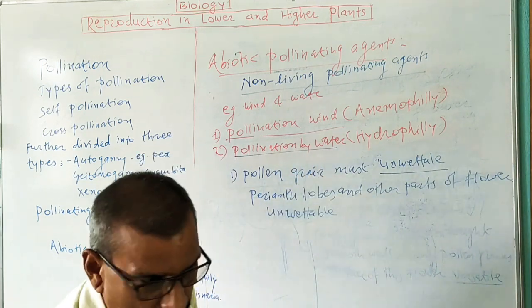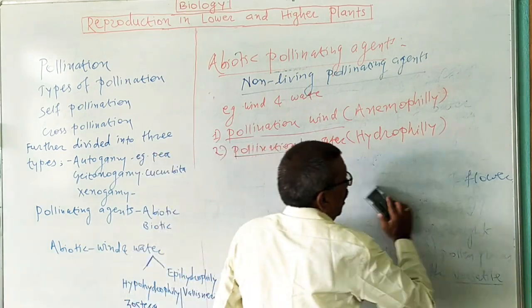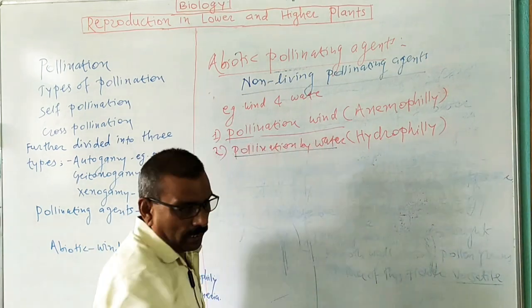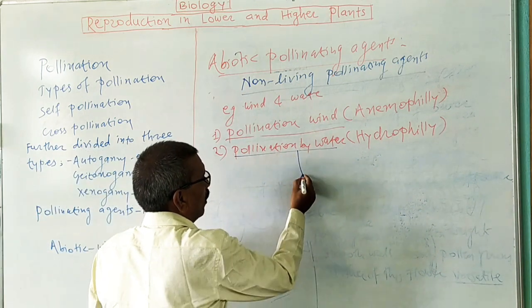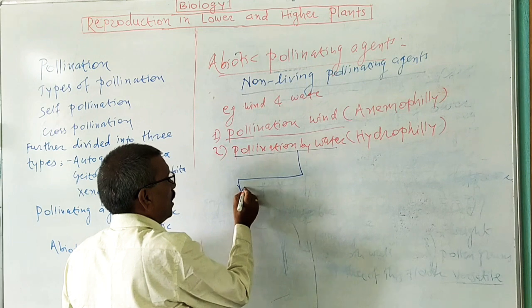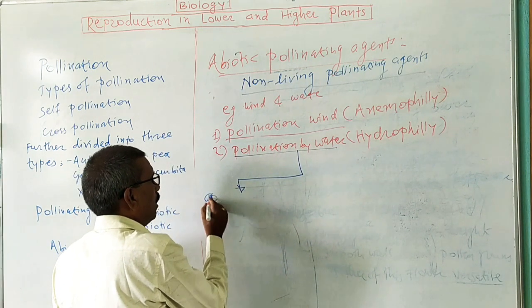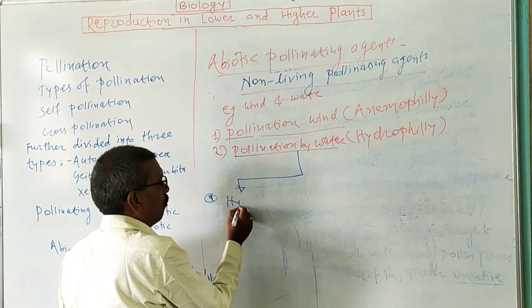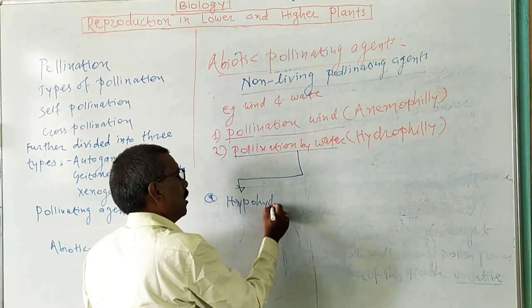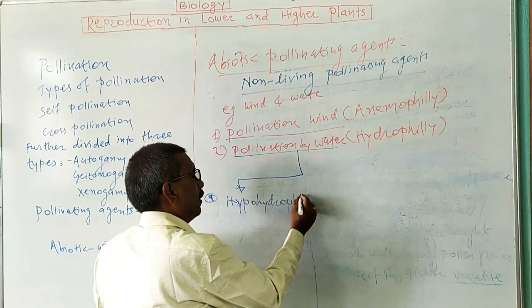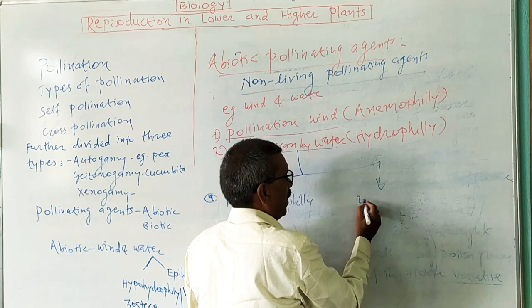And the next one is we are going to study types of hydrophily or water pollinated flower. It divides into two subtypes. The first one is hypohydrophily, and the second one is epihydrophily.